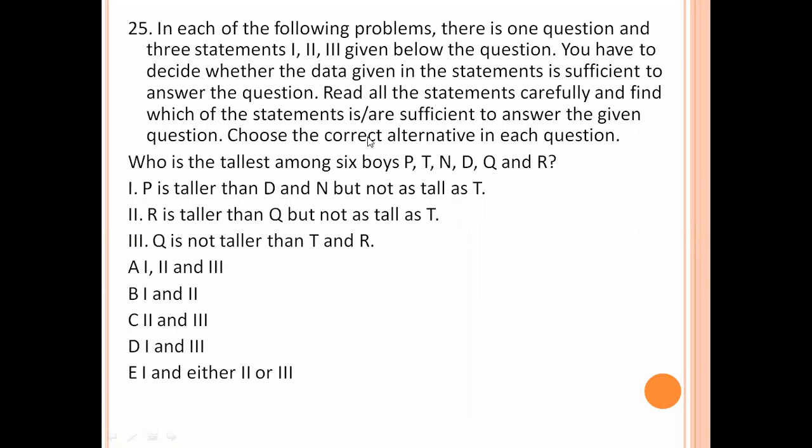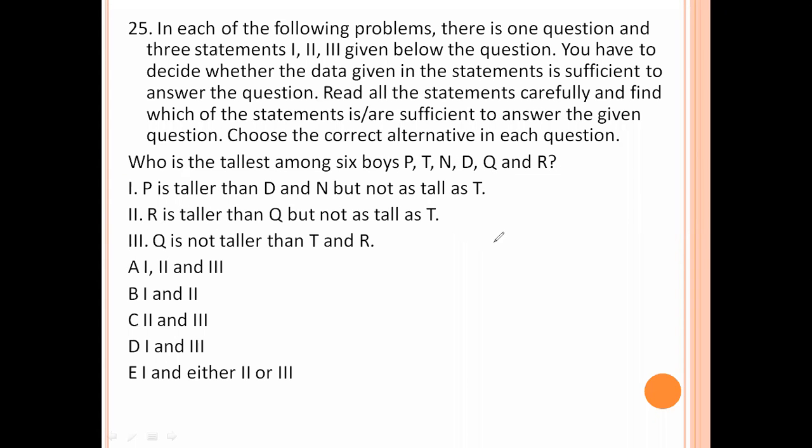Next. In each of the following problems, there is one question and 3 statements, 1, 2, 3 given below the question. You need to decide whether the data given in the statements is sufficient to answer the question. Read all the statements carefully and find which of the statements is sufficient to answer the given question. Choose the correct alternative in each question. Who is the tallest among 6 boys: P, T, N, D, Q and R?